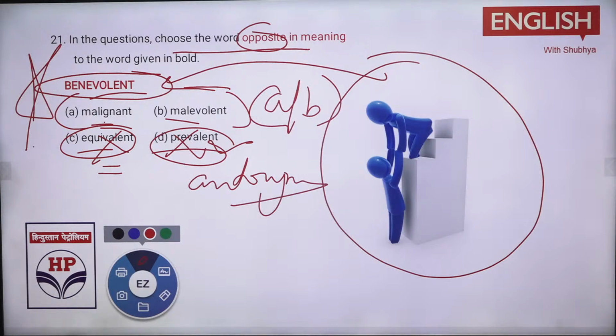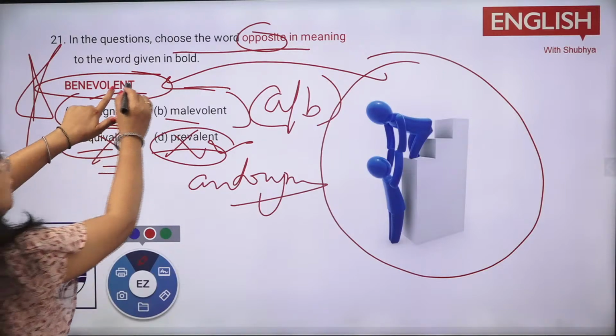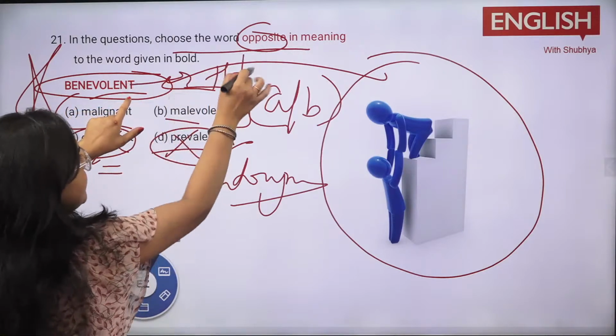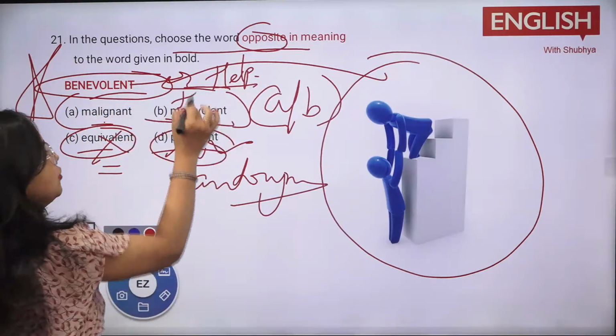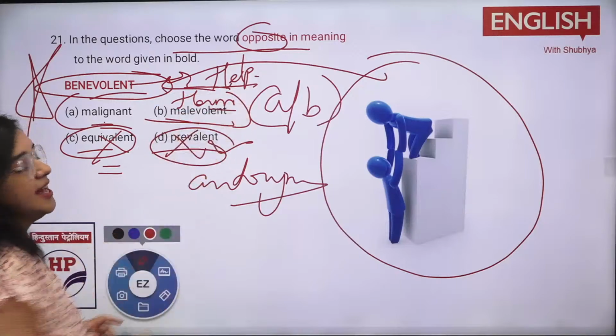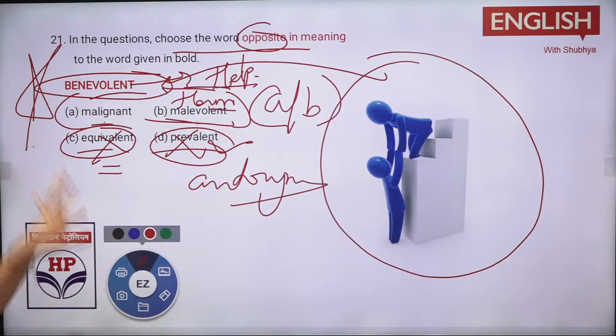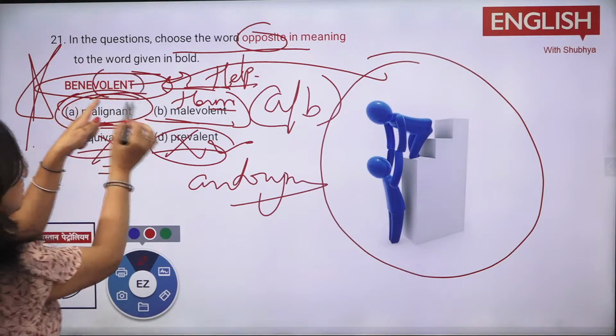See, malignant is something, malevolent is something else. अब benevolent, I told you, is to help someone. ठीक है? Malevolent is something to cause harm to someone. किसी को चोट पहुंचाना is what you call malevolent. And malignant is something that you call कि किसी को control नहीं कर सकते, likely to harm something. Like if I say that would cause death or something, so that is malignant. तो एक ये भी याद करो, benevolent है, opposite है malevolent.